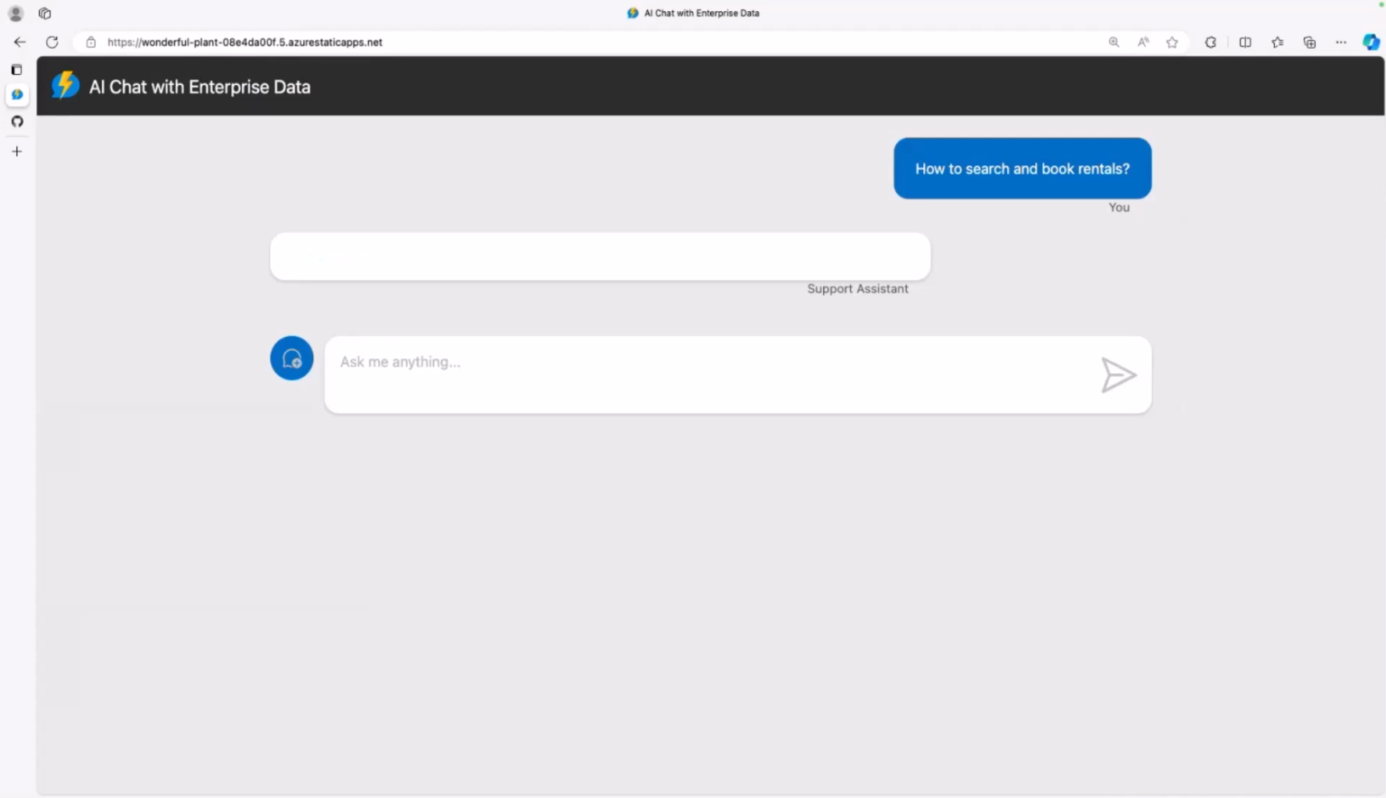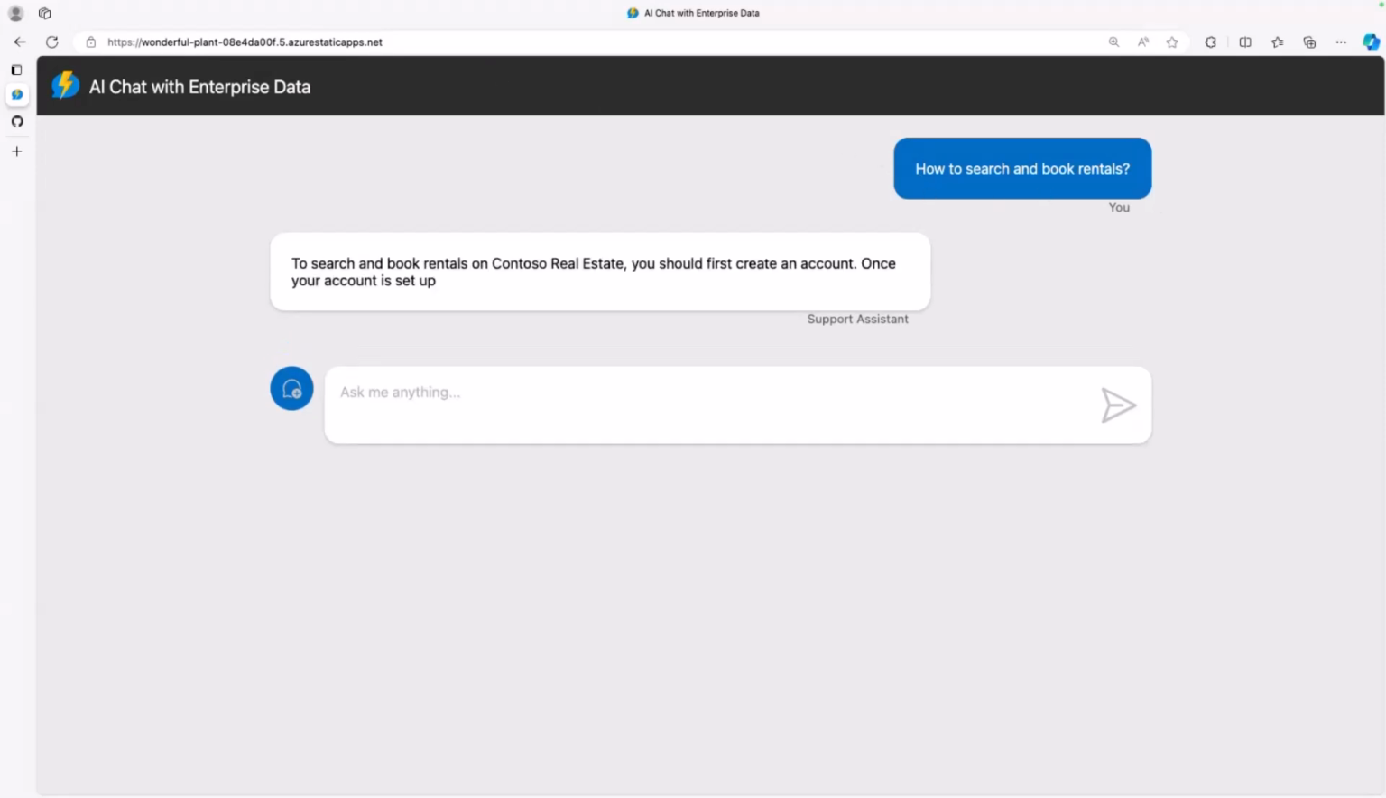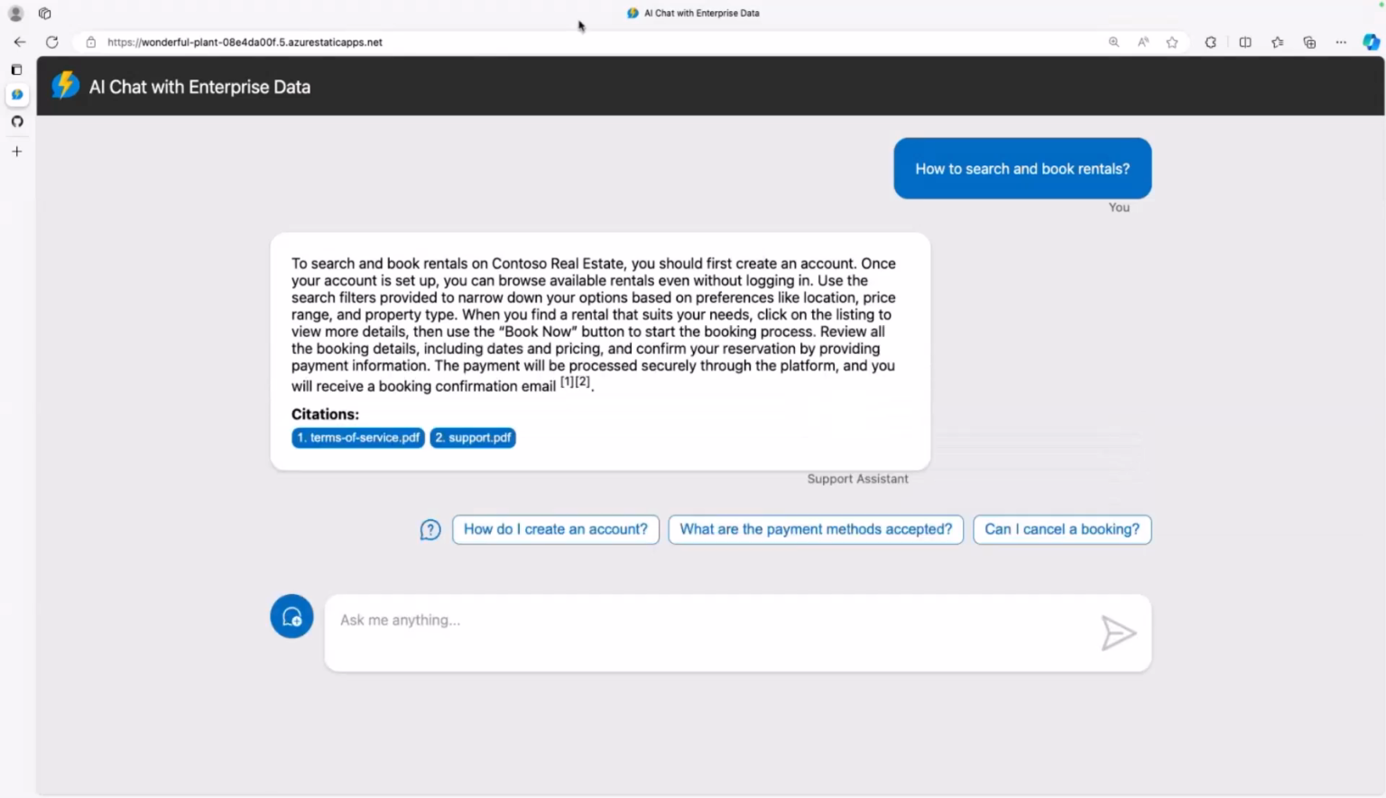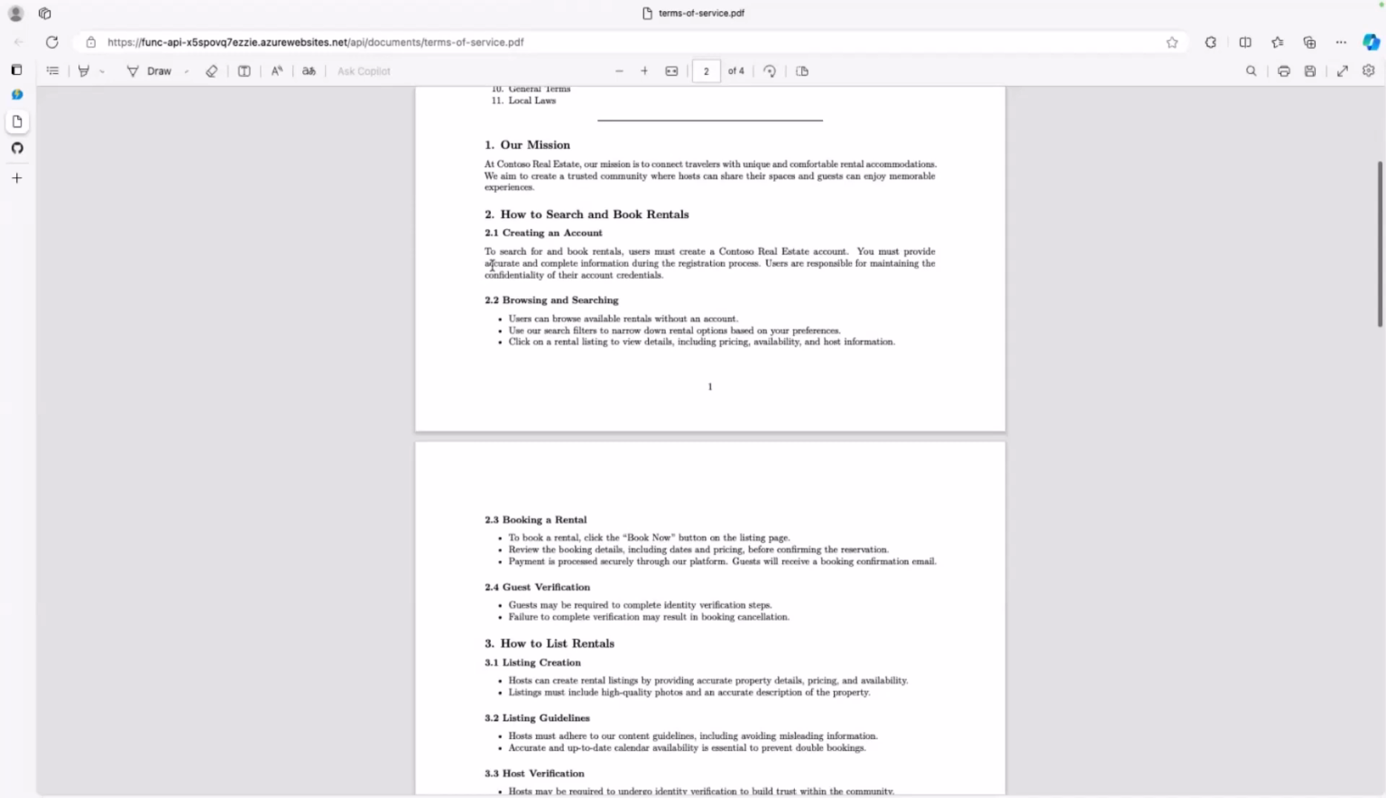So for the demo purpose, we've taken the scenario of a support chatbot for this Contoso real estate rental company. And what's interesting in there is that we used a set of PDF company documents to answer users' questions like how to search and book rentals. And we keep the answer grounded in that context. So here we get an answer. And when you get an answer, you also get links back to the source documents that were used so you can check the result. So for example, let's check this first one here.